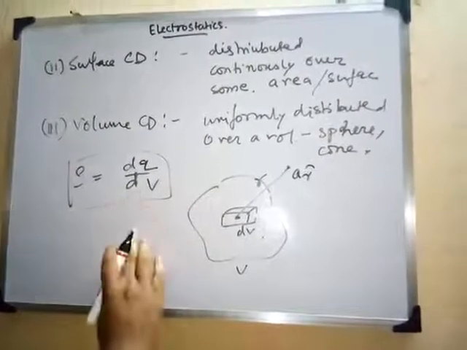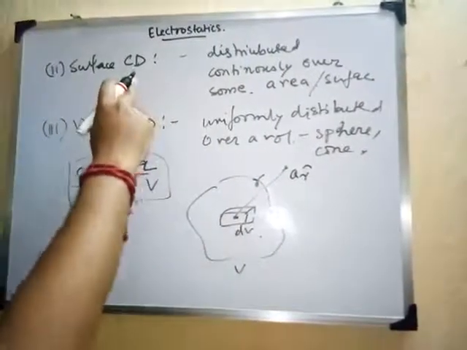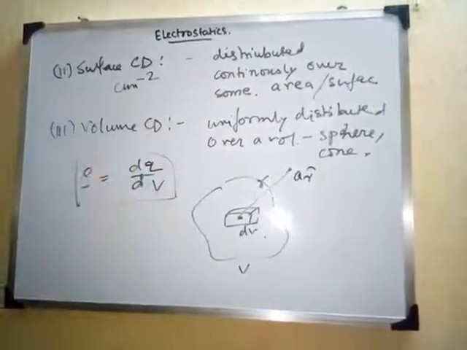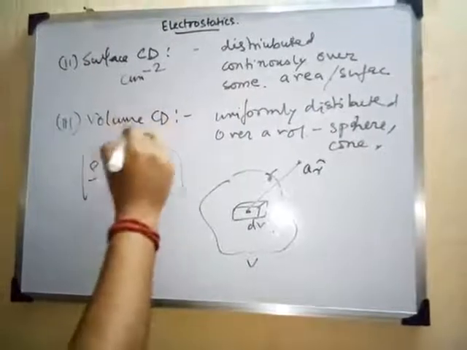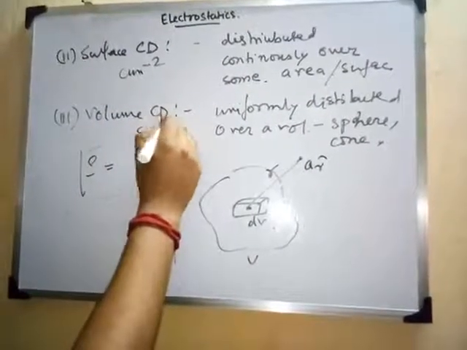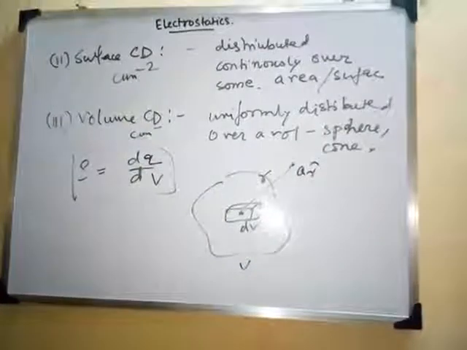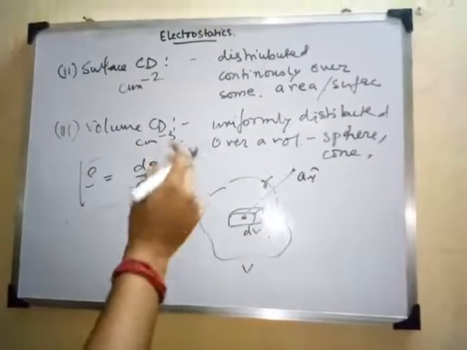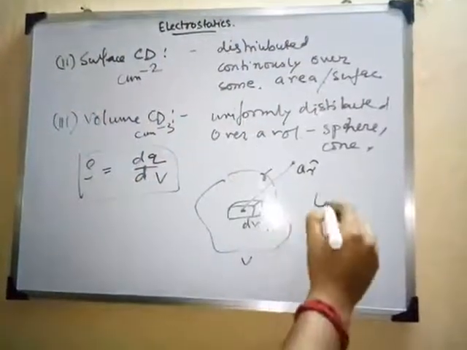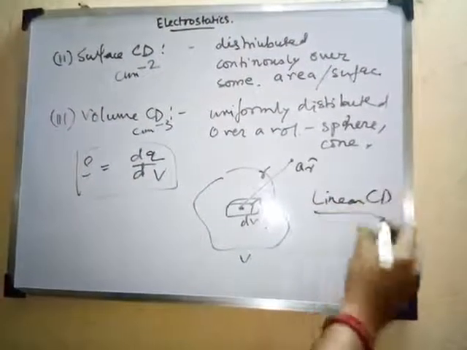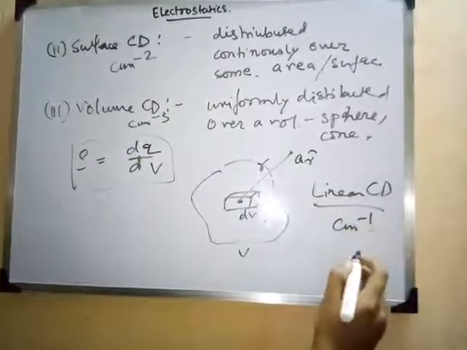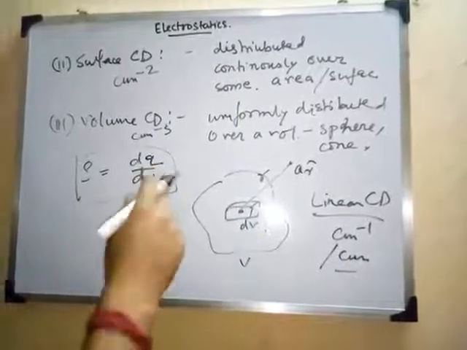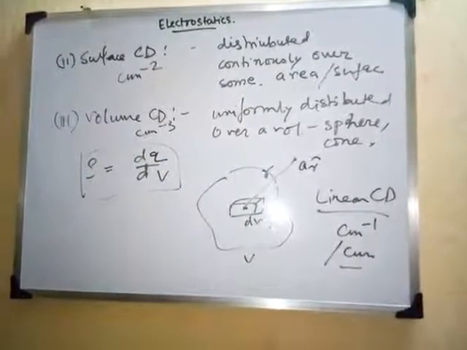So one thing to remember is that in case of surface charge density, the unit will be per centimeter to the power -2 or per centimeter square, and here in case of volume it is centimeter or any unit of length to the power -3. So this is your per centimeter cube, and for the linear case, which we discussed for linear charge density, the unit will be centimeter -1 or rather per centimeter. So these are the types of charge distribution that we have in our electrostatics.